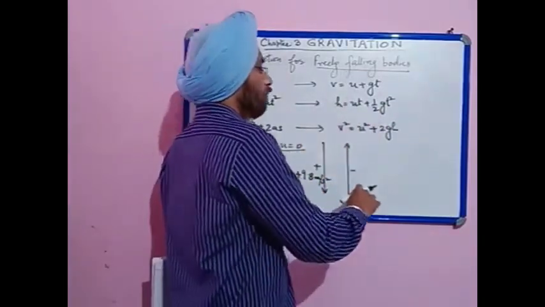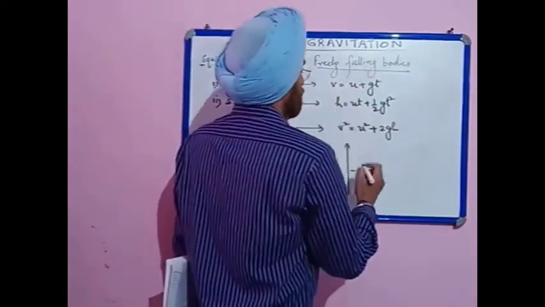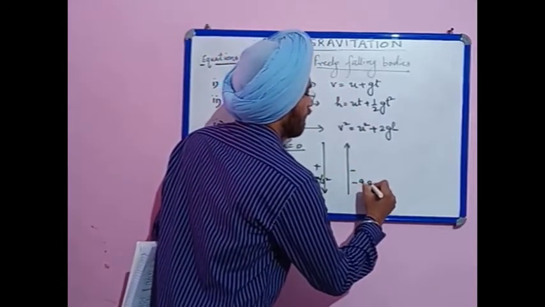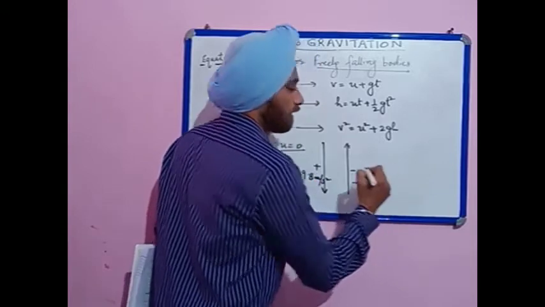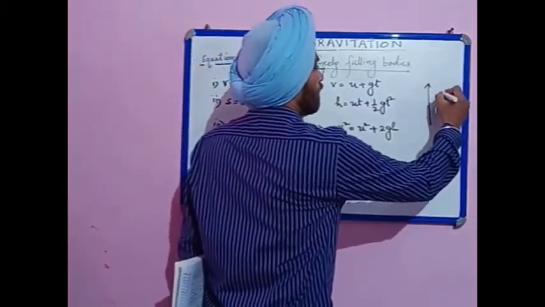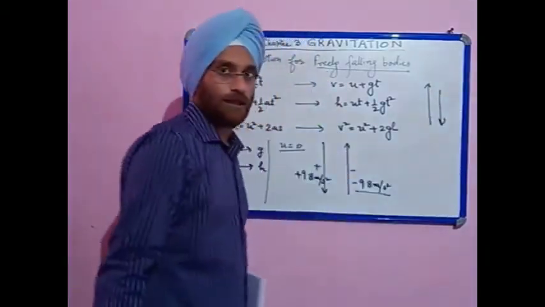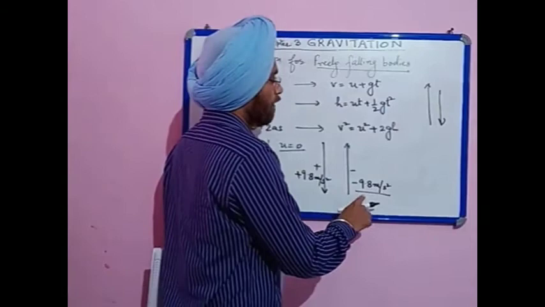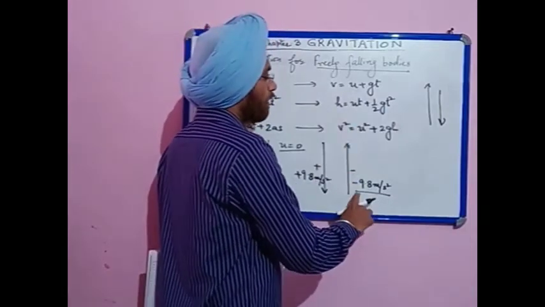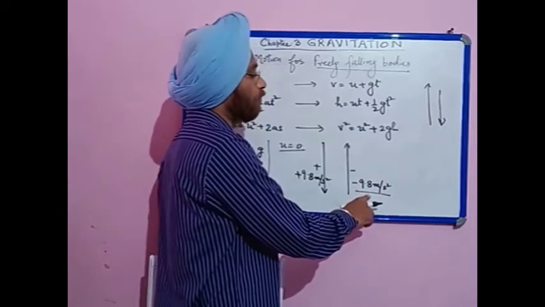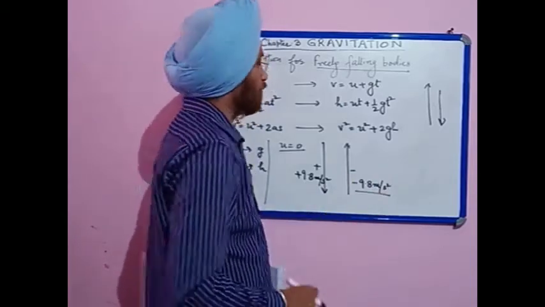But if the body is thrown vertically upward, there is deceleration, because the movement of the body is upward but the force and the acceleration act in the downward direction. So the acceleration is taken as minus 9.8 meter per second square.